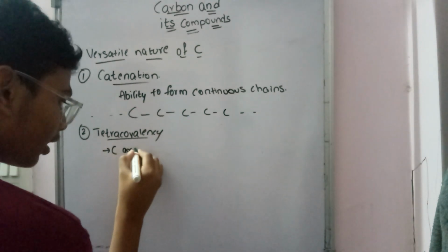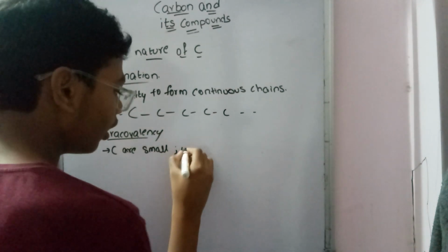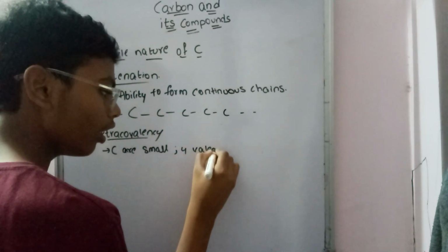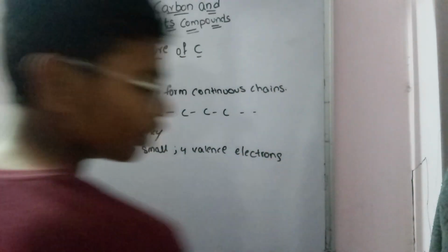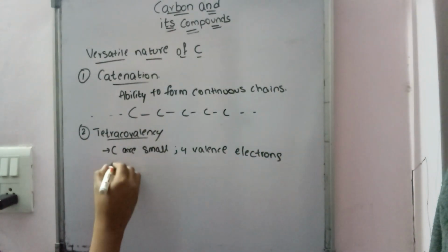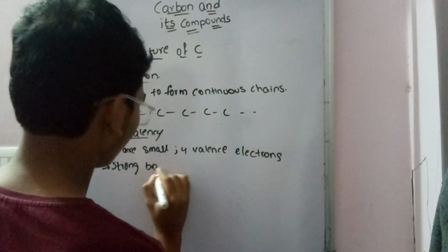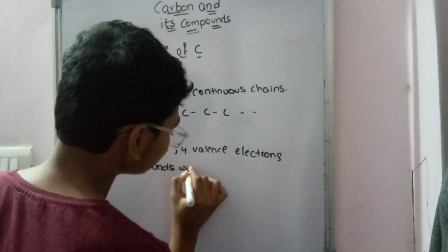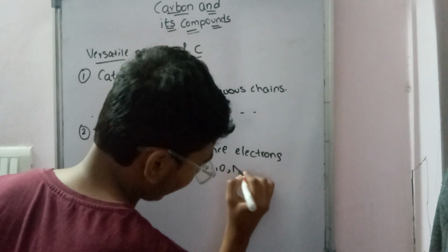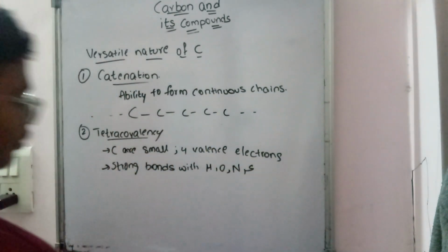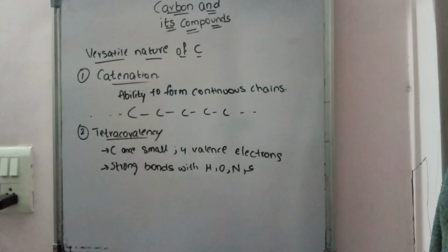Carbons are small, with 4 valence electrons. Due to this, it forms strong bonds with H, O, N, S: hydrogen, oxygen, nitrogen, sulfur.